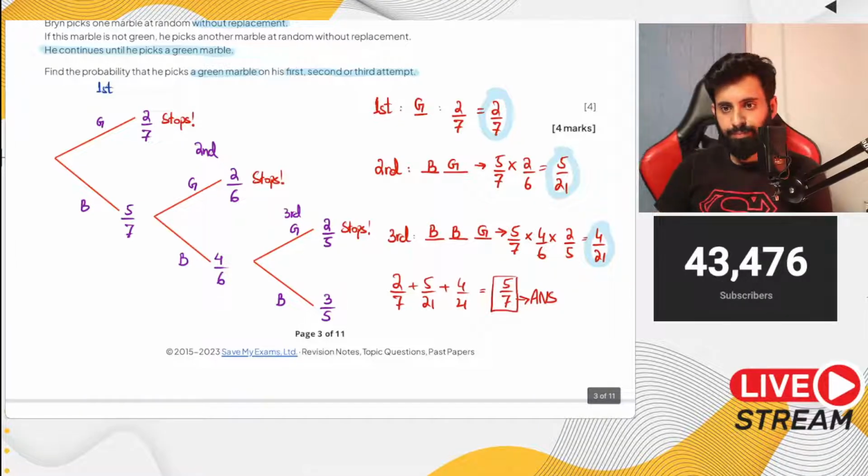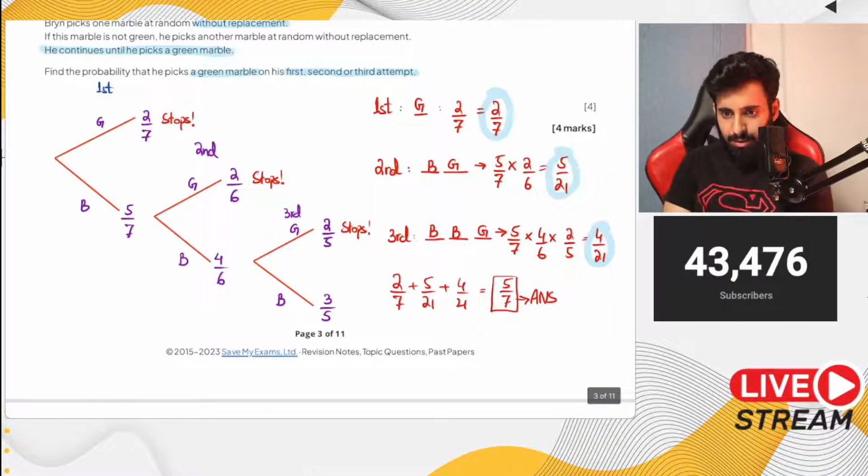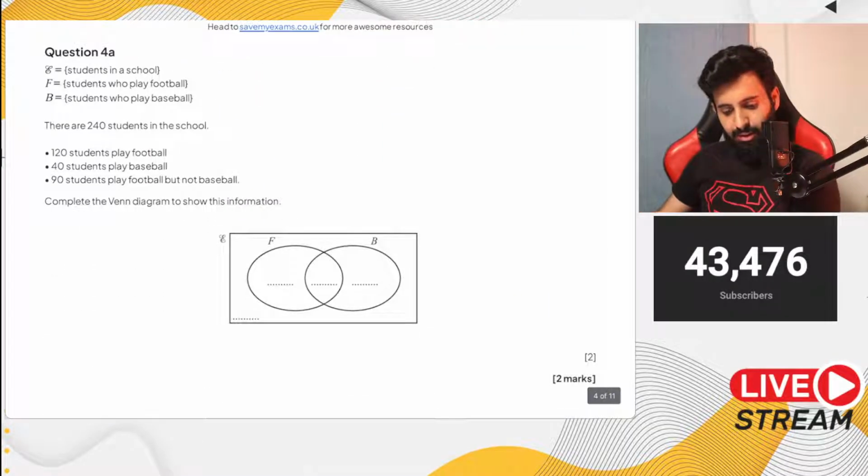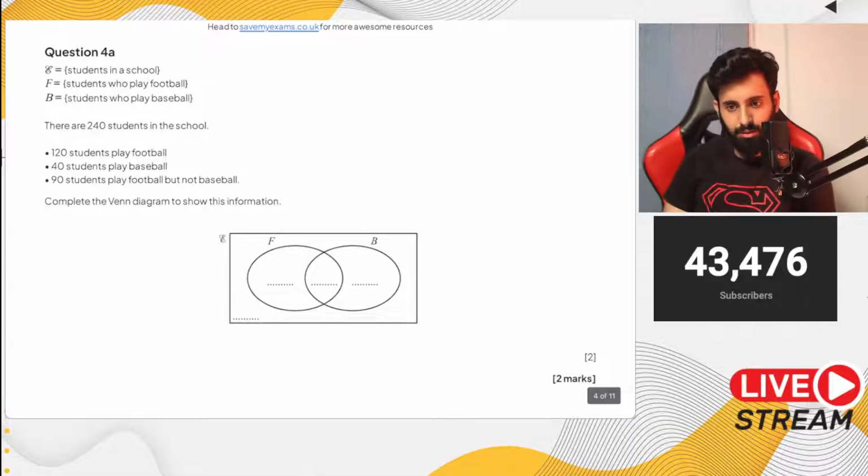Sir, how many past paper questions will you do? So I'll solve this entire worksheet. I think there are like 7-8 questions in this worksheet, so I'll solve this entire worksheet. You're welcome.